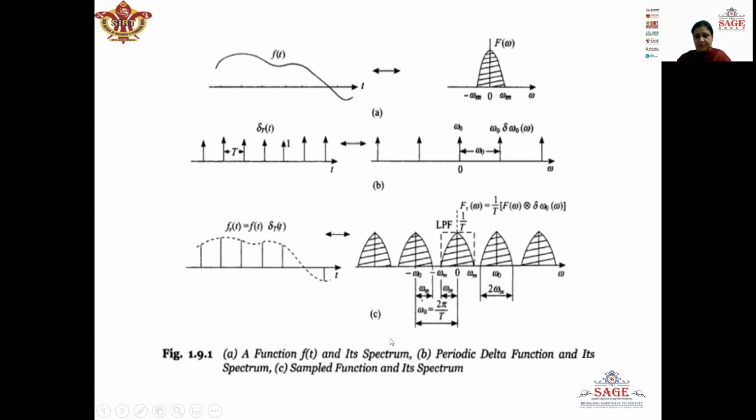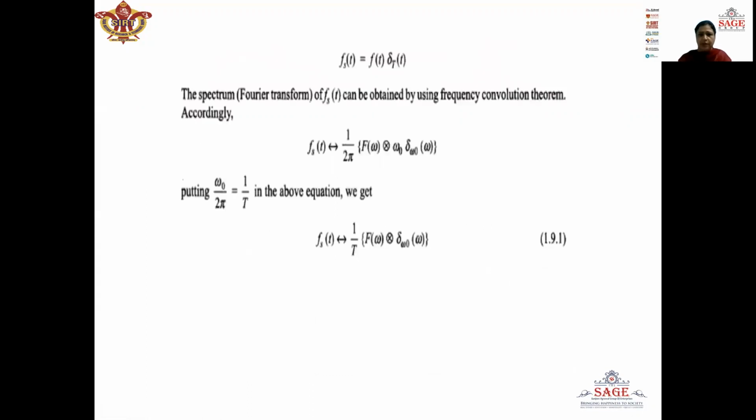Now to find the spectrum of the sampled signal fs(t), we need to find the Fourier transform of the product f(t) into delta T(t). In subsequent slides, we will see how we can find it. We know fs(t) is given by f(t) into delta T(t). We are already familiar with the frequency convolution theorem.